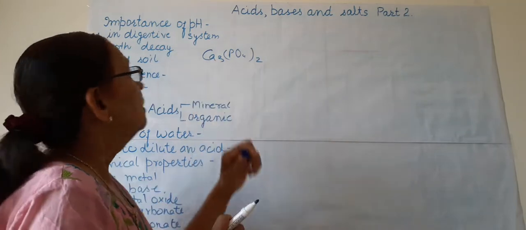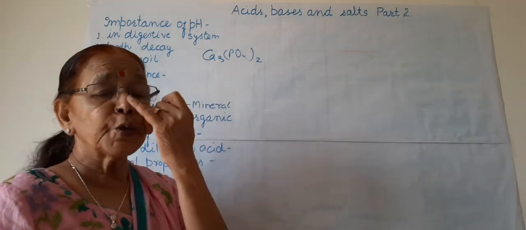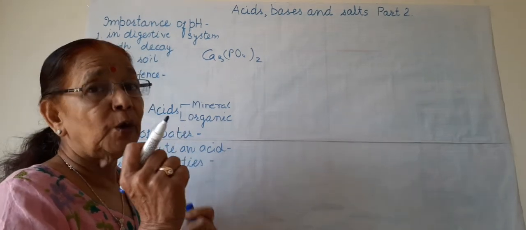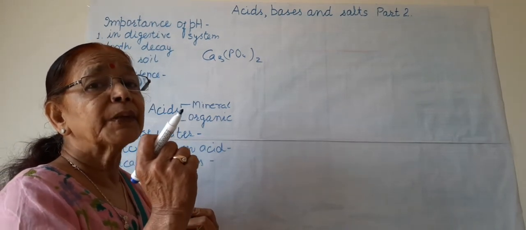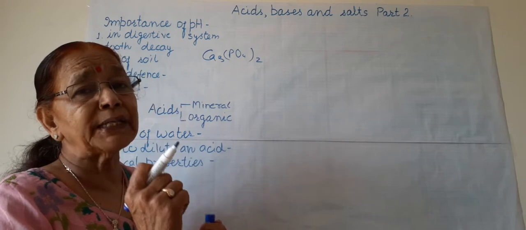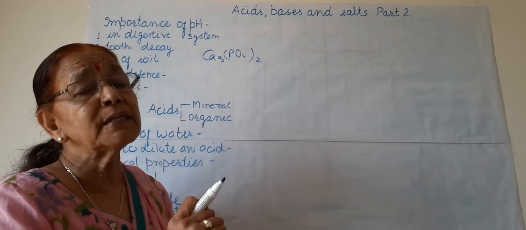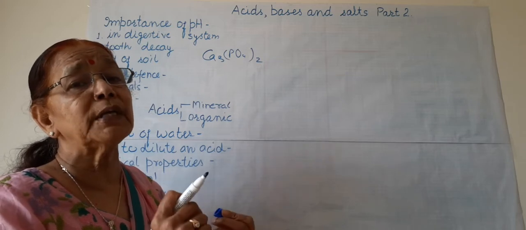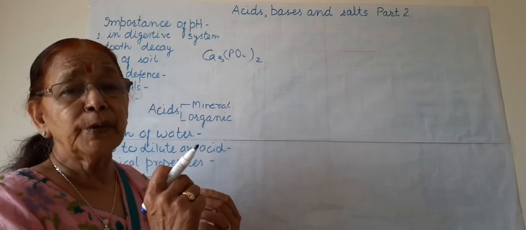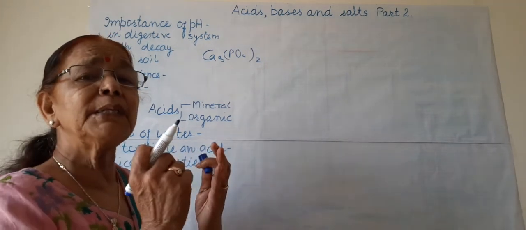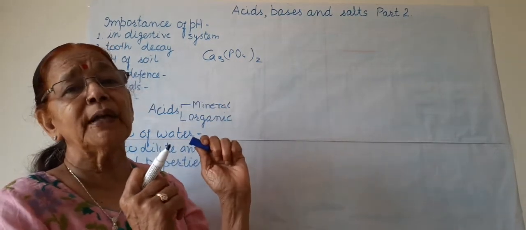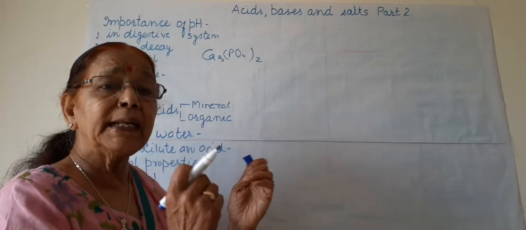What happens when we eat some sugar or some food, and if we do not brush or rinse our mouth? The bacteria act on this sugar or food, and they produce certain acids. So when an acidic medium is there in our mouth, then this calcium phosphate or enamel starts decaying.